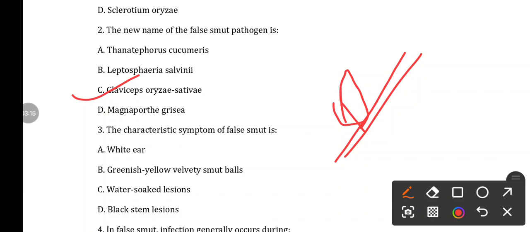Then question number 3, characteristic symptoms of false smut is option A white ear, option B greenish yellow velvety smut balls, option C water soaked lesions, option D black stain lesions. The answer I have already told you: in false smut the panicle, the individual grain actually converted to greenish yellow velvety smut balls. So option B is correct.